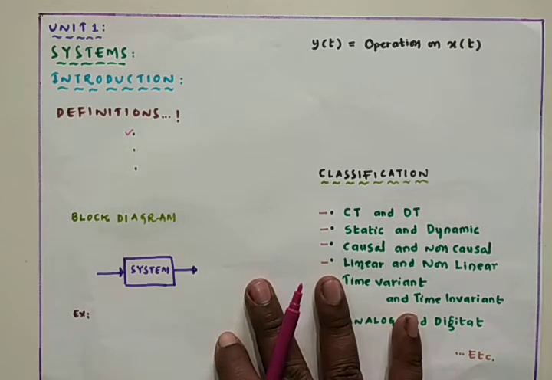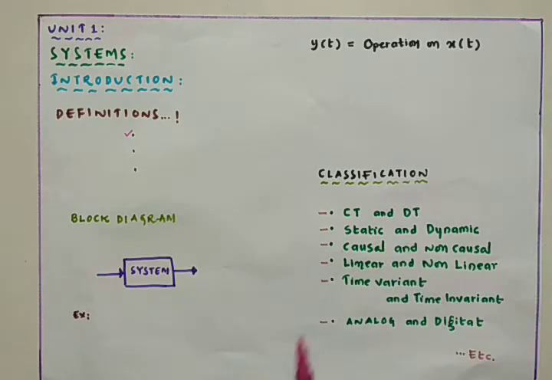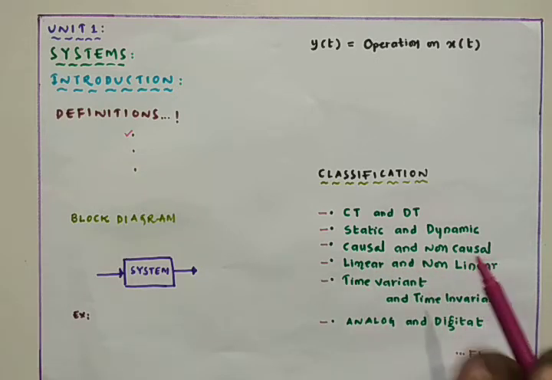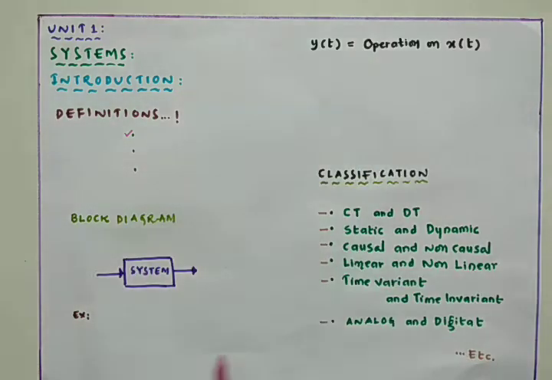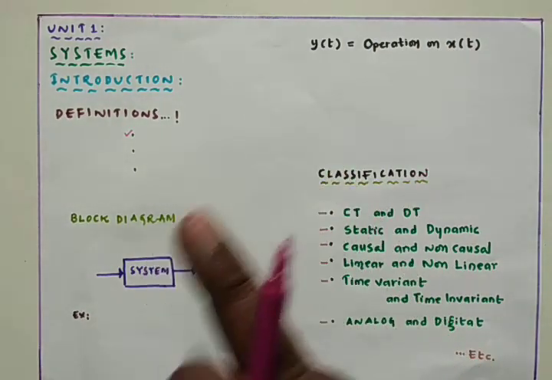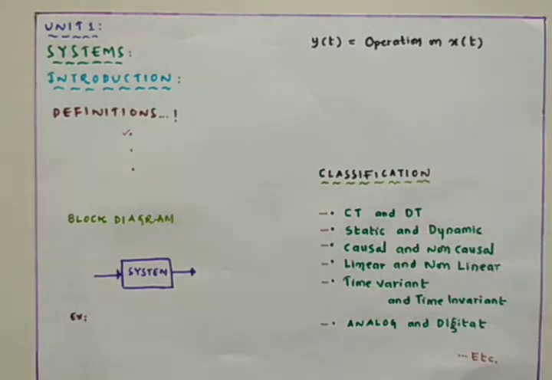So a system is nothing but a meaningful interconnection of physical devices and components, or a meaningful interconnection of subsystems. A subsystem is nothing but an interconnection of devices and components. A system by itself cannot achieve any function. For example, I have a mobile charger. Without giving any signal to that mobile charger, it cannot achieve any function. That means if we have a system, we have to apply the input signal, such that the input signal may undergo many manipulations inside the system, so that it will generate the new output signal.